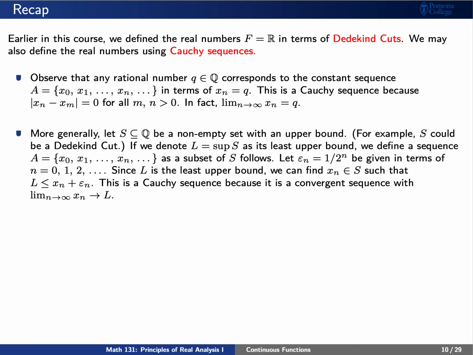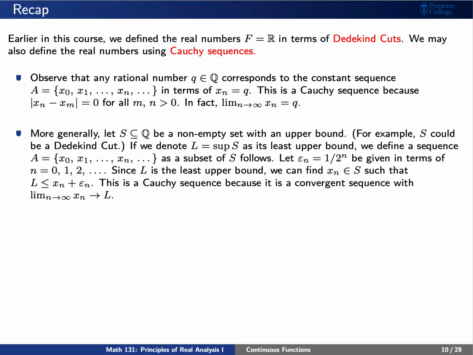More generally, let's say that we have a Dedekind cut. We can actually just choose S to be a non-empty set with an upper bound. Once we define L as its least upper bound, we can construct a Cauchy sequence from S as follows. For any non-negative integer n, let's denote epsilon sub n as 1/2 raised to the nth power. Since L is the least upper bound for S, this means that we can find an element x sub n in S that is epsilon n close to L.